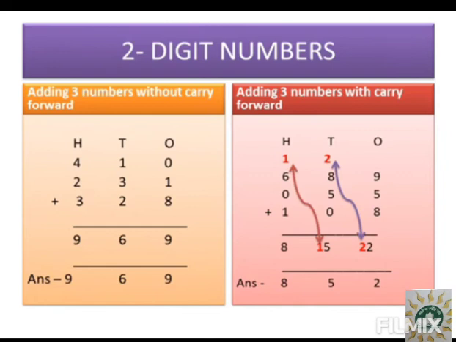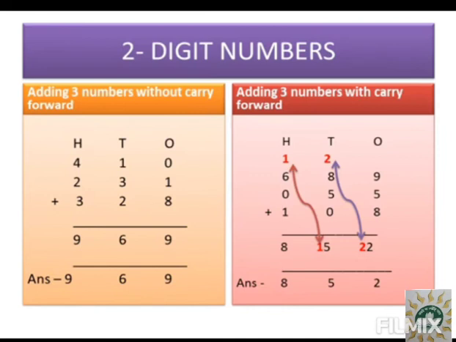place. So here we already have 8, 5 and 0. So 0 added to any number gives the same number. So we will just add 8 plus 5. After 8, 9, 10, 11, 12, 13. Plus 2, 14, 15. So we have 15 here. So 5 will be written under tens place and 1 will be carried forward to hundreds place.